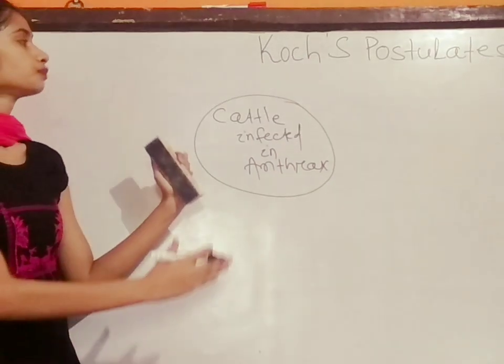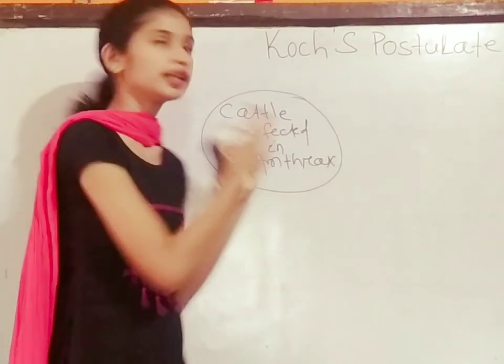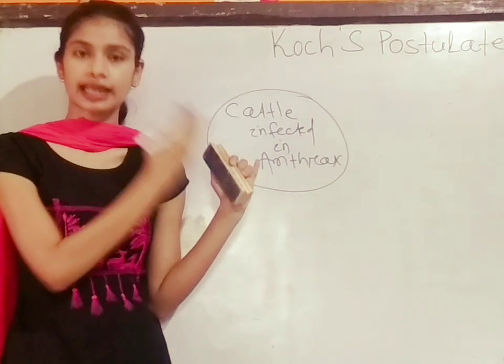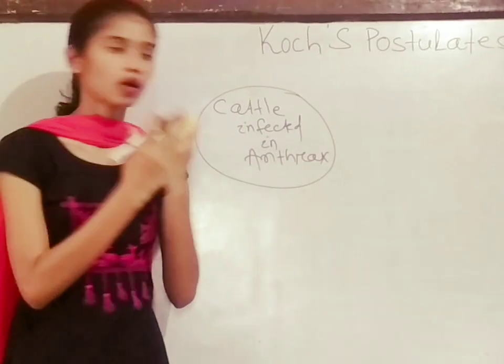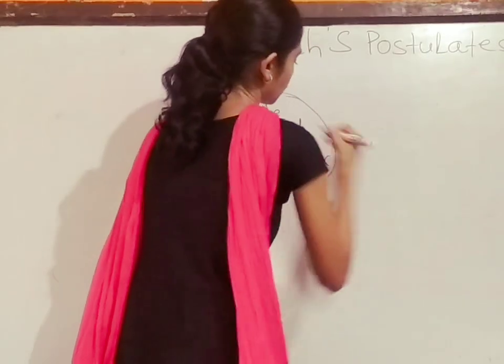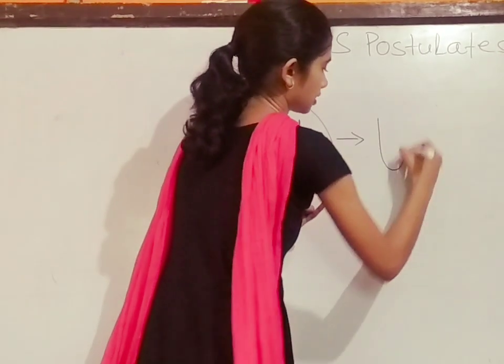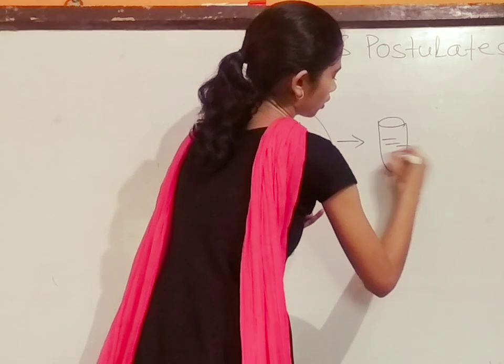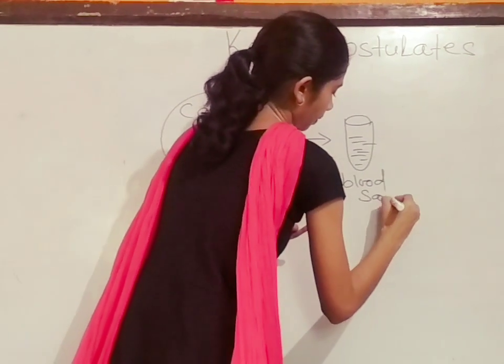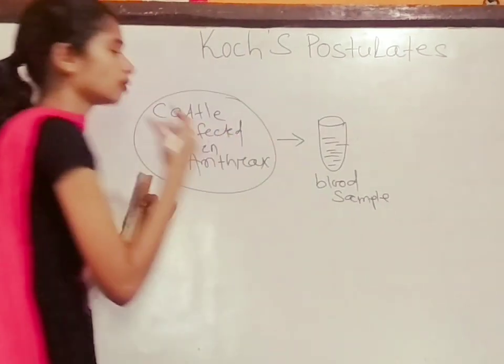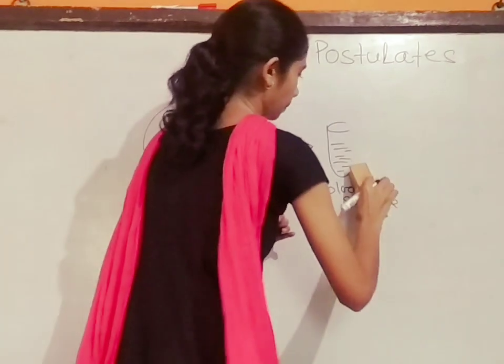From the body of this infected cattle, Koch isolated some blood samples.